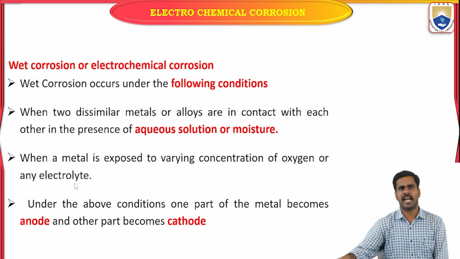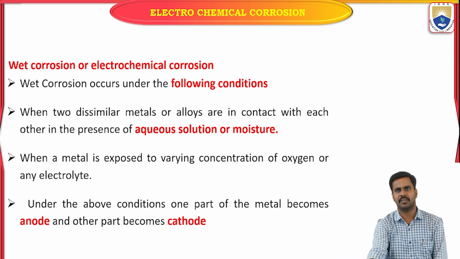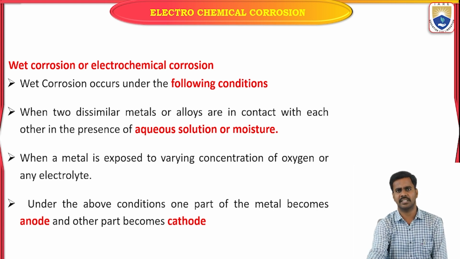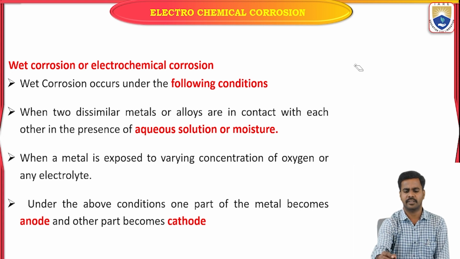Second, when matter is exposed to various concentrations of oxygen or electrolyte. So, the first condition is two dissimilar metals which are in contact with each other in presence of electrolyte.